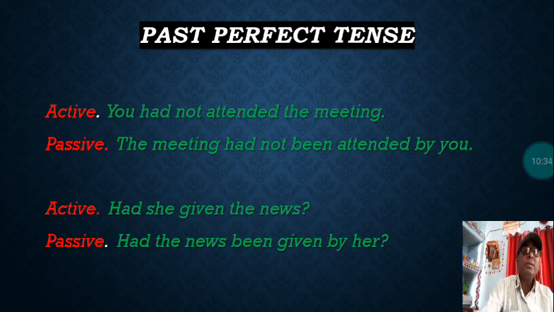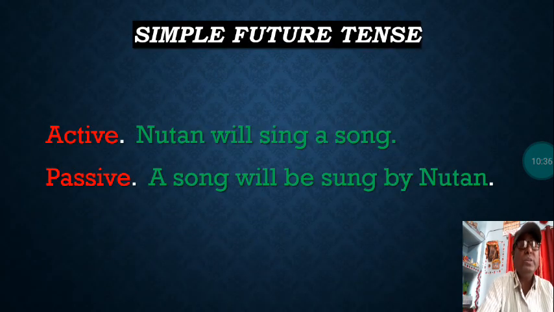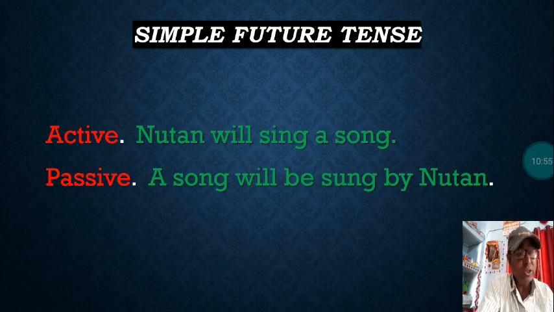Now let us see some more examples from future tense. Simple future tense. You know simple future is written in two ways. This sentence uses will or shall. Example: Nutan will sing a song.